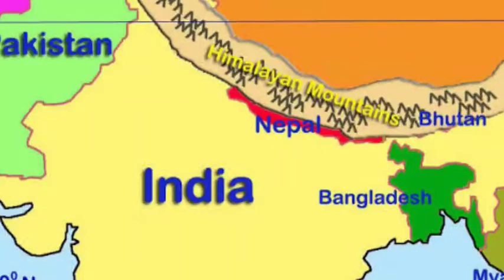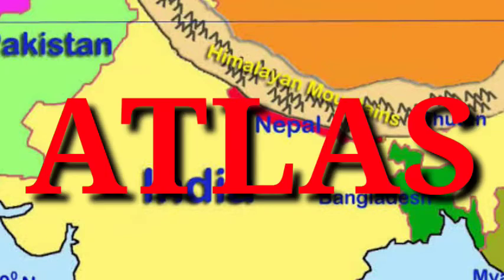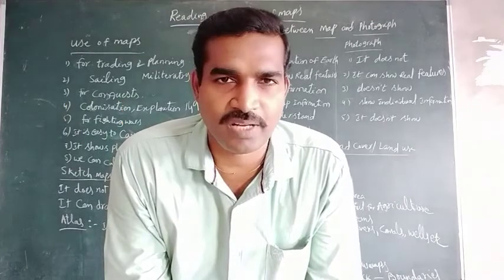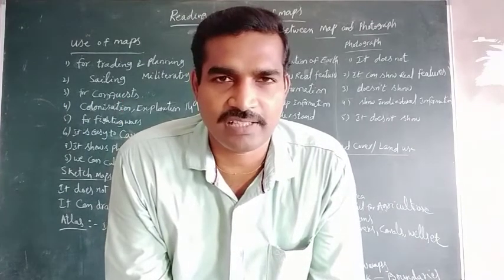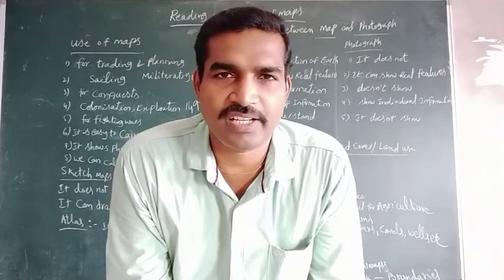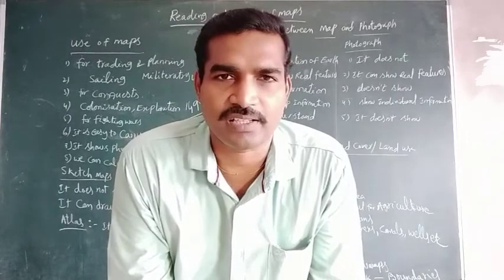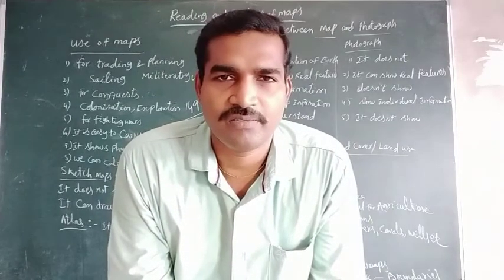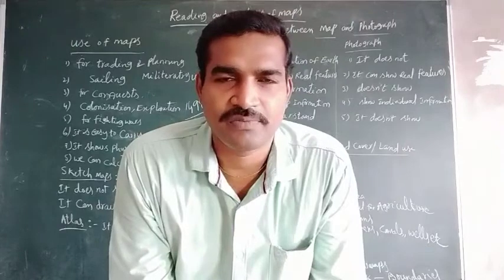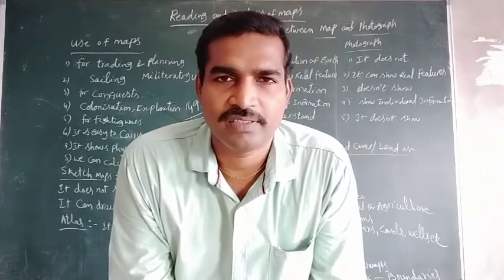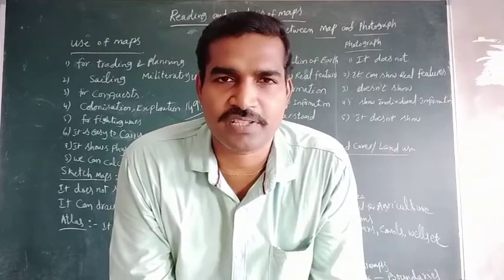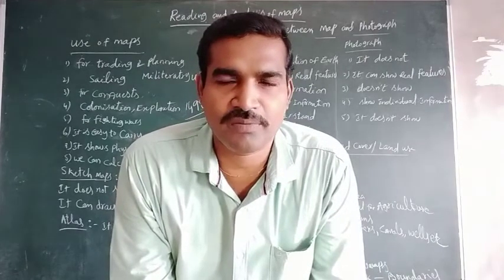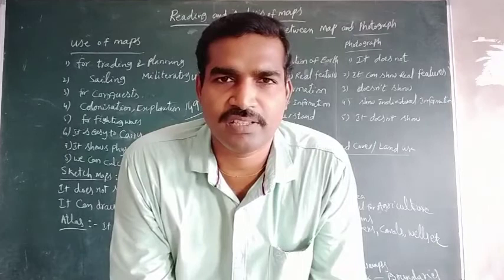Okay. Next, do you know about atlas? An atlas is a group of maps. A group of maps is known as an atlas. We can see different kinds of maps in the atlas. We already discussed the different kinds of maps: physical maps, political, historical, climatic maps, population maps, contour maps, everything we can see in the atlas.